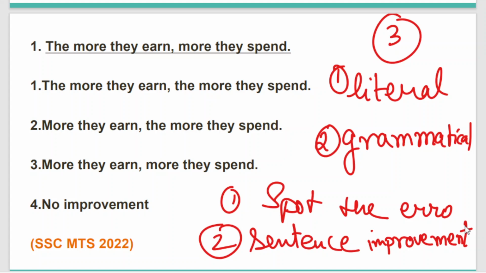You will be given a sentence and the error will also be marked for you, just like in this sentence. See, the whole sentence is incorrect, that's why the whole sentence has been marked with an underline.